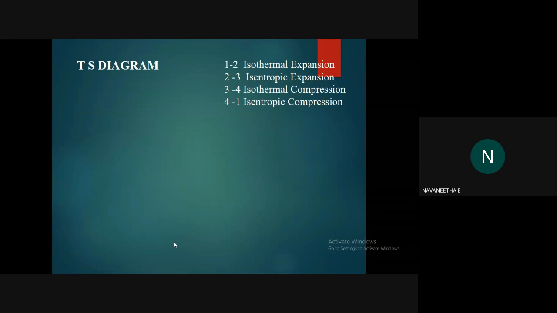Draw the TS diagram yourself. If you are naming any diagram, the first one always represents the y coordinate. So here T should be the y coordinate and S should be the x coordinate.